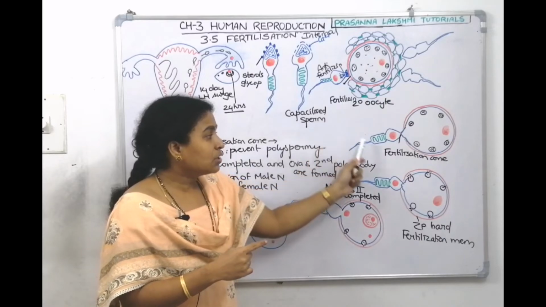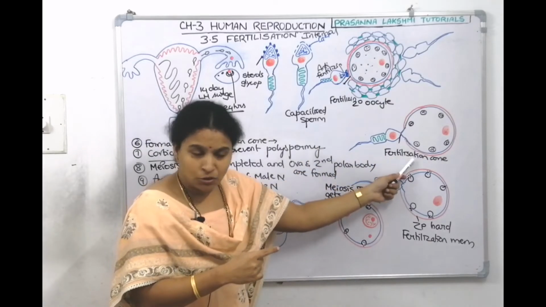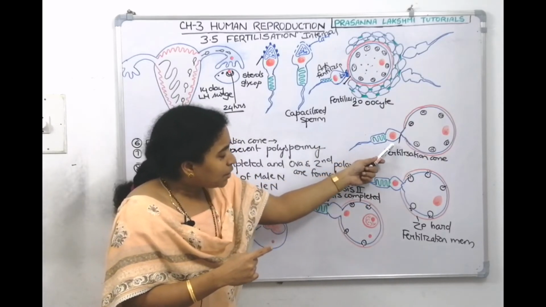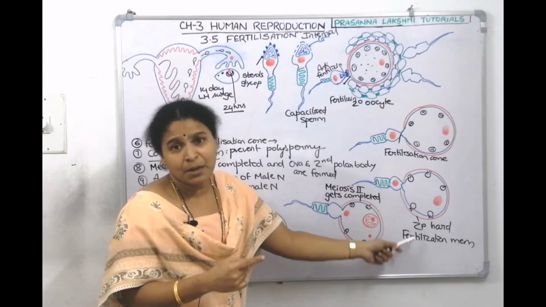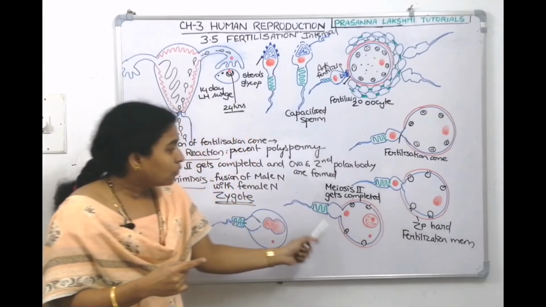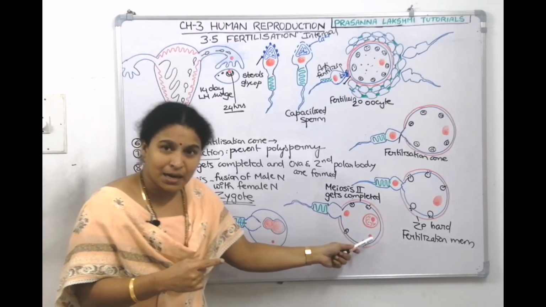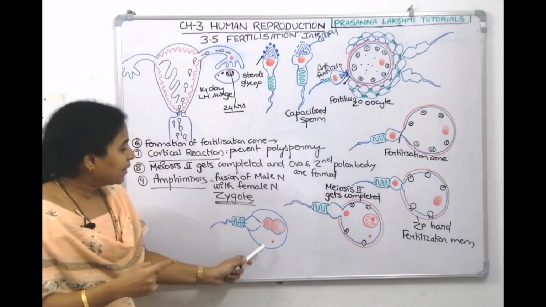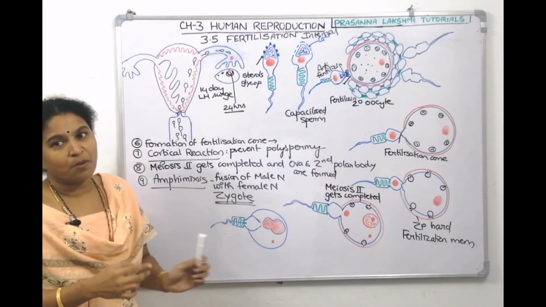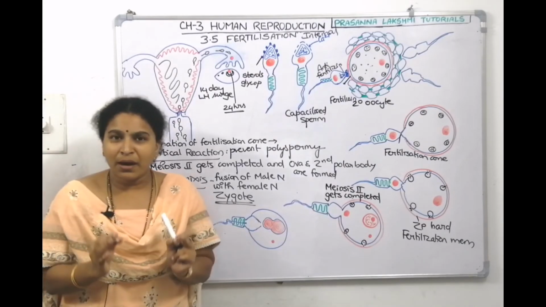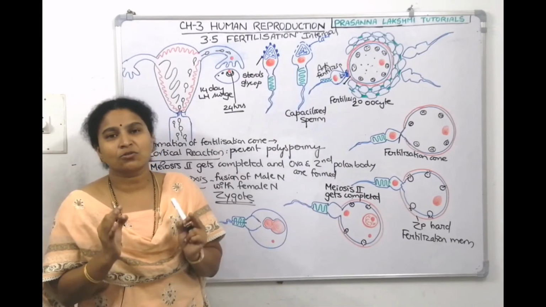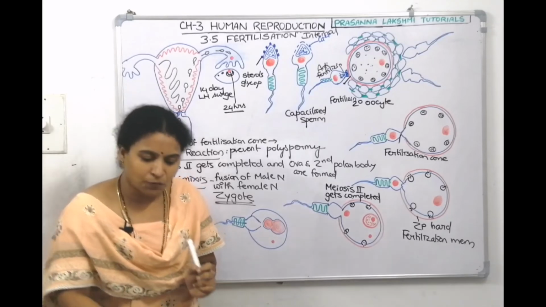After capacitation we told acrosomal reactions. After acrosomal reactions, reception cone, fertilization cone formation. After that we told cortical reaction, preventing polyspermy. After that we told triggering of meiosis and formation of ova and the second polar body. After that sperm penetration, amphimixis, zygote formation. With this, hope you understood clearly fertilization. So our next step is sex of the baby.